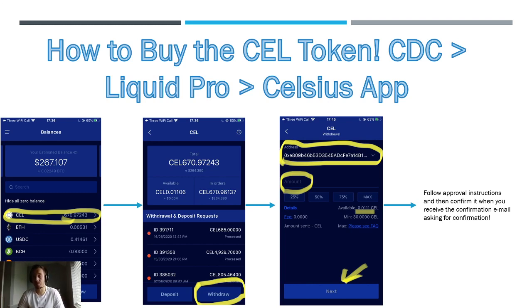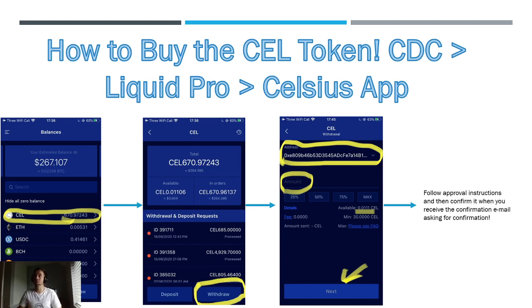So that's a pretty good feature of Liquid and Crypto.com. They always allow you to whitelist the addresses for future reference. And click next. Once you've done that, that'll send to your Celsius Network app. You'll start earning interest.